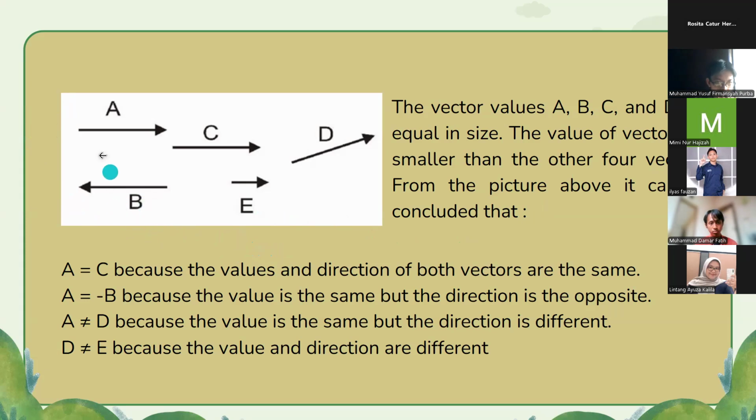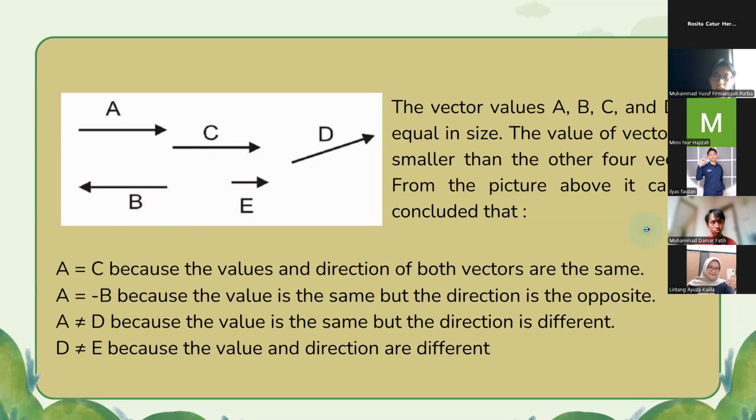And a is equal to negative b because the value is the same, but the direction is opposite. a is not equal to d because the value is the same, but the direction is different. And last, d is not equal to e because the value and the direction are different. Okay, next slide please, Damar.